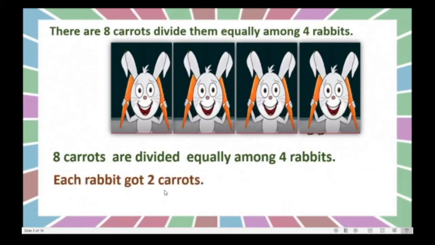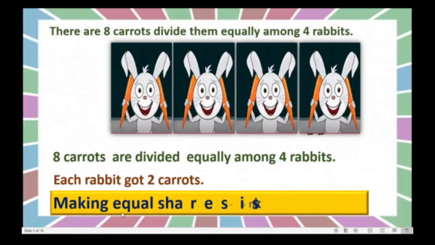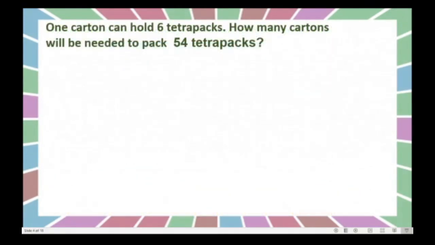And each rabbit got how many carrots? 2 carrots. We can see here in their hands. Isn't it? So here we can say making equal shares is known as division. This is an example for division. Right? Here what we did? Making equal shares. We gave equal number of carrots to each one. That is nothing but division. Understood? Okay.